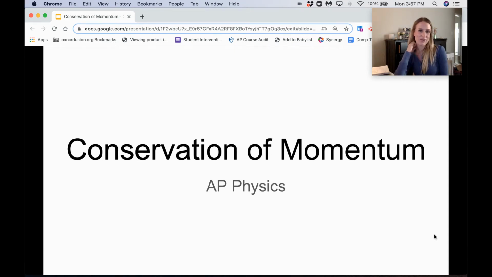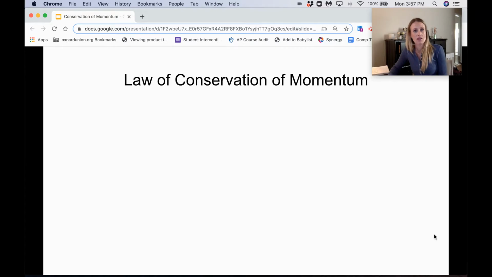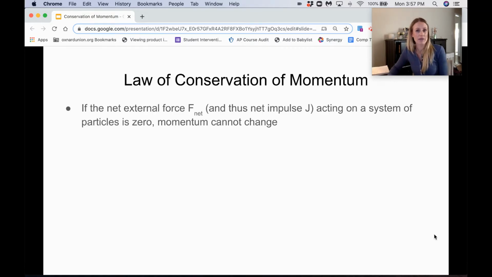Everyone, so today we are going to be talking about conservation of momentum. This law of conservation of momentum basically states that if we don't have an external force acting on a system, then the net momentum can't change. So we get an equation for this: the initial momentum of the system will equal the final momentum of the system.